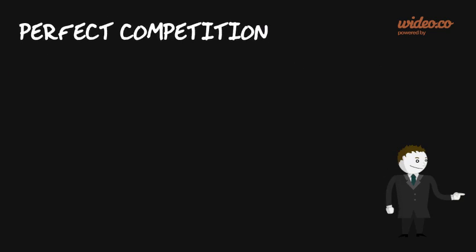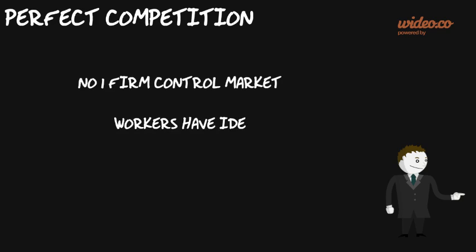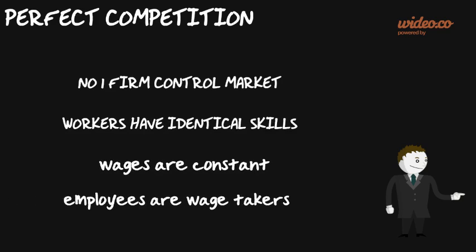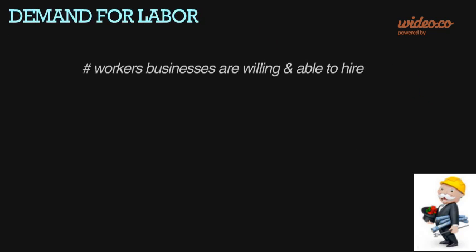Perfect competition. A perfectly competitive market has the following characteristics. 1. No single firm manipulates the market. 2. Workers have identical skills. 3. Wages are constant. And 4. Employees are wage takers. The demand for labor is the different quantities of workers that businesses are willing and able to hire at different wages.